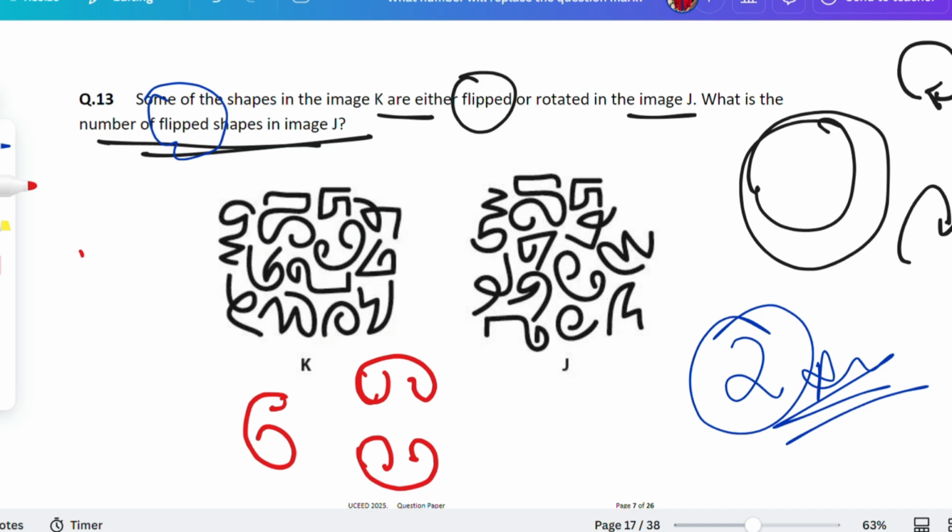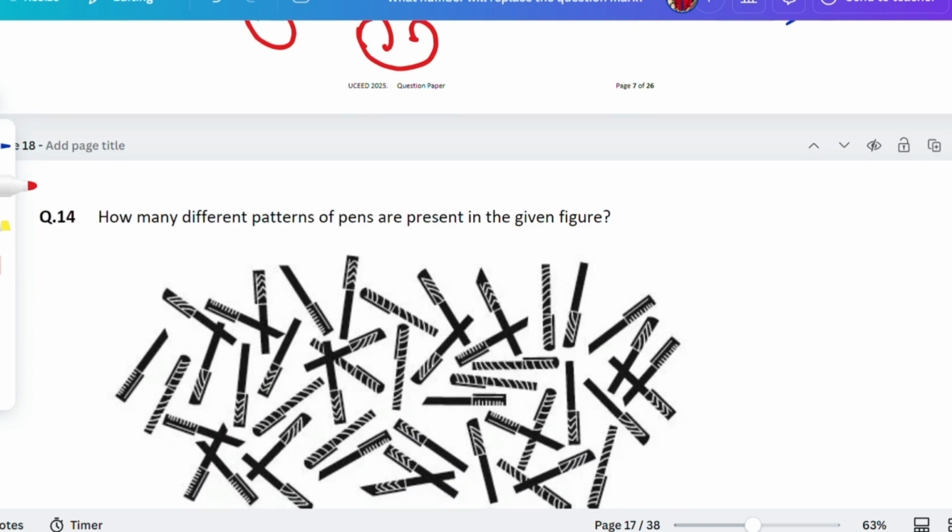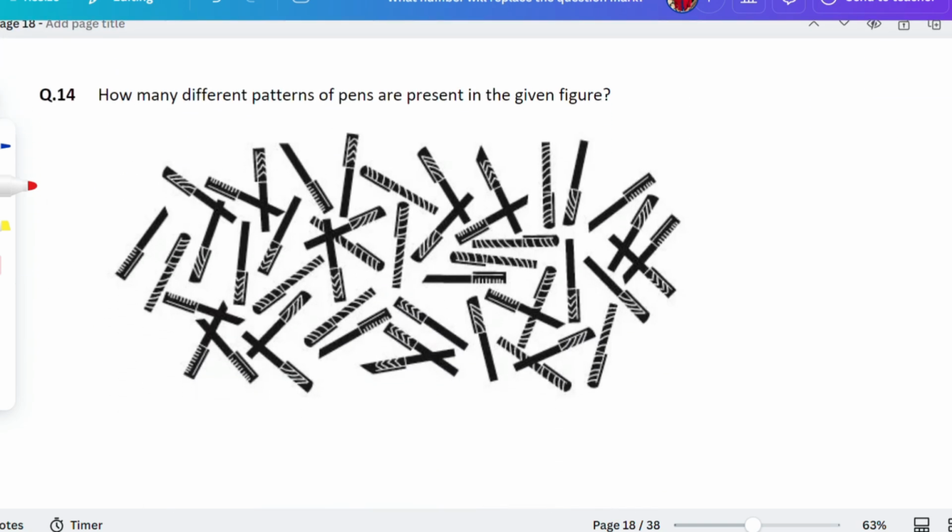If you do it properly and visualize it properly, you will find it out. So this one would be the answer, and this one would be the answer. This and this, the answer would be 2. Let's move on to question number 14, the last question of today's session.